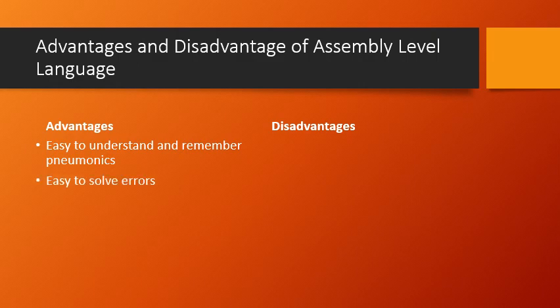And also it is very easy for solving errors. If certain errors appear, then we will come to know where the particular error is, and we can solve it. And modification: suppose I have written a program where I can add 2 numbers using assembly level. If I want to modify the program to add 3 numbers, then I can just add one more keyword ADD there and give the third number, so the assembly level code can be easily modified. So for solving errors and for modification, it is comparatively much easier than machine level language.